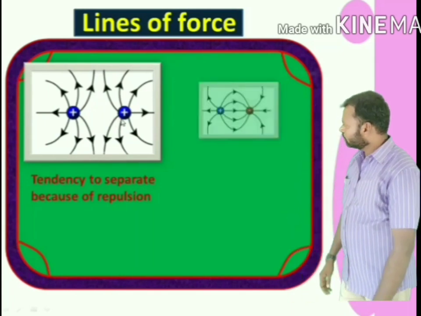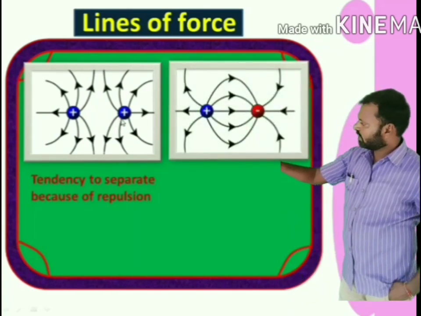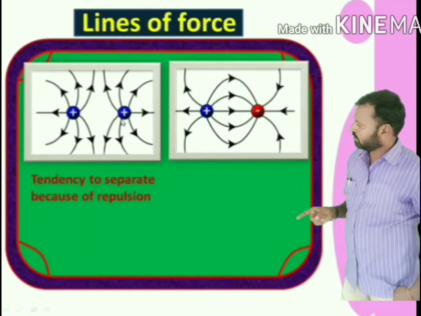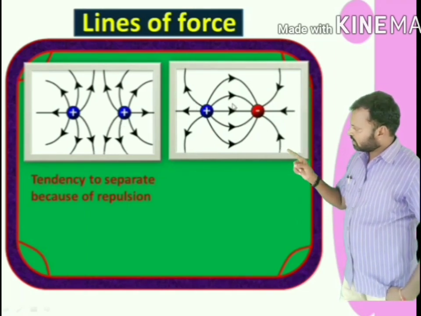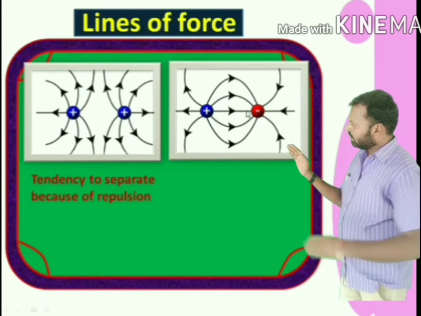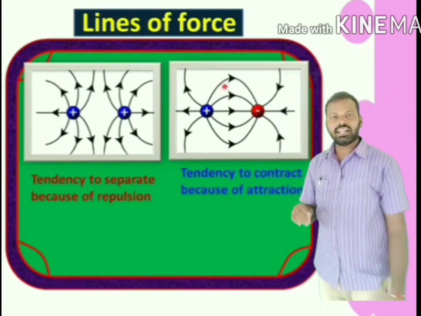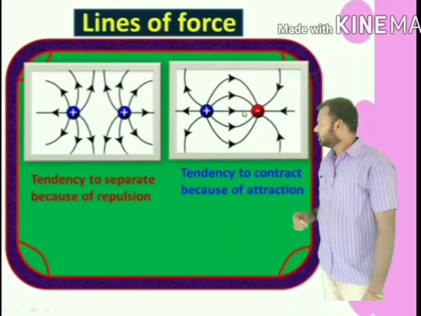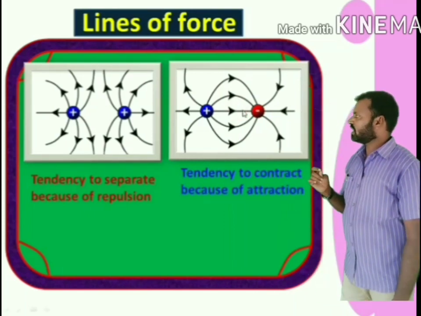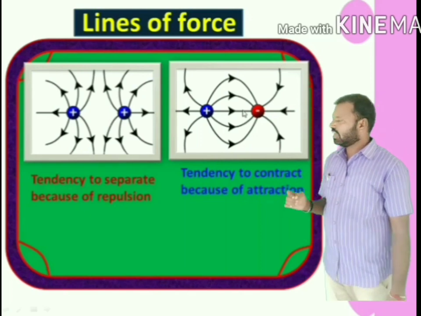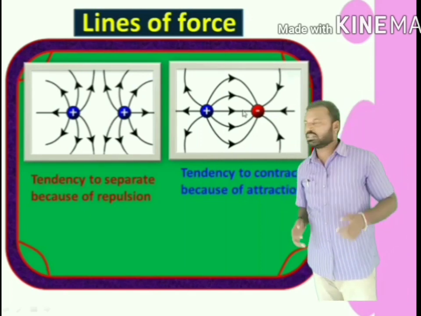These are the electric lines of force of a positive and negative charge kept side by side. If you see here, electric lines of force are bending and coming close to each other because of the attraction between plus and minus. So electric lines of force have a tendency to contract because of the attraction.